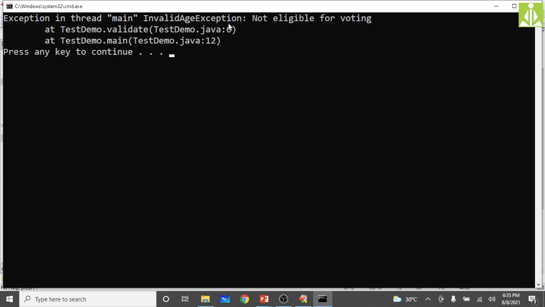But when it comes to the rest of the code, because the default exception handler is printing this message, not eligible for voting, and as the default exception handler is handling the exception, it will not return the control back to main or back to the program. So that's the reason we are not getting the message for the rest of the code on the output screen. Hopefully you understood this one.